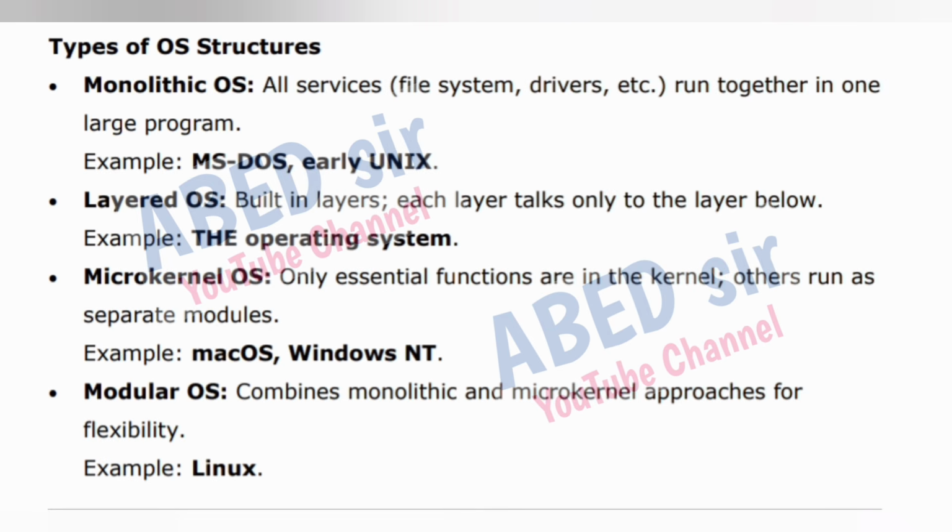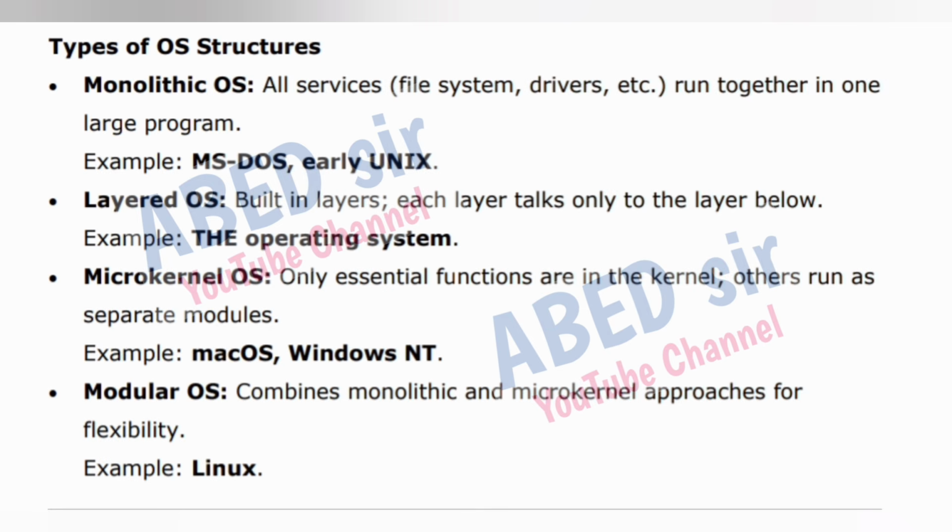Types of OS structures. Monolithic OS: all services, file system, drivers, etc. run together in one large program. Example, MS-DOS, early Unix. Layered OS: built in layers, each layer talks only to the layer below. Microkernel OS: only essential functions are in the kernel, others run as separate modules.